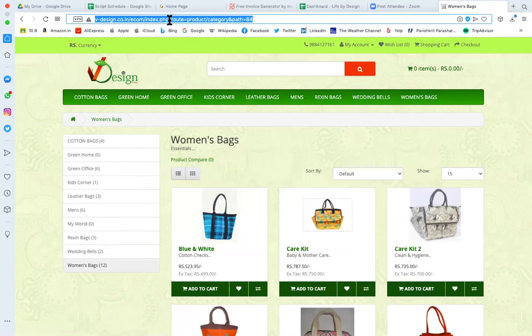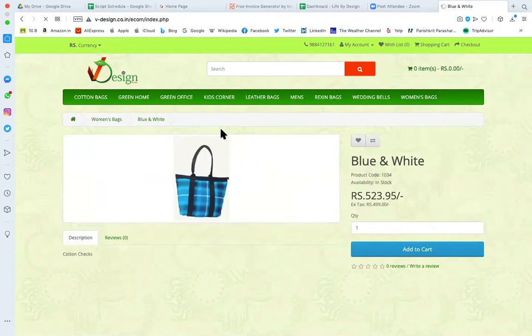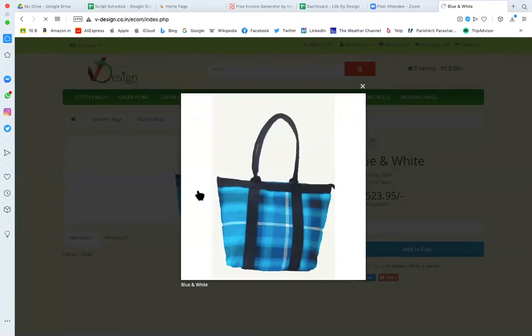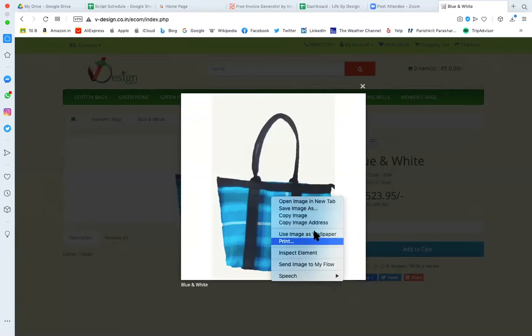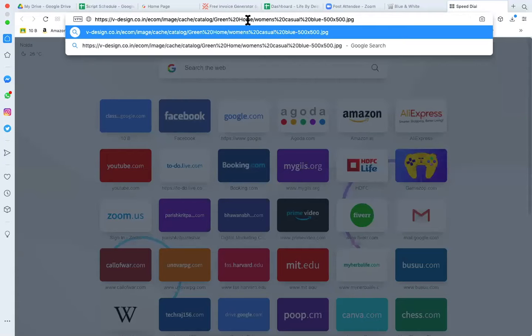There is an index.php file, and this is your product page, and this is your product. If I know the image address, I copy the image address and try to open it. Your file is under ecom. First you have to identify the ecom folder, then within that the image folder, within that the cache folder, within that the catalog folder, and there you have the catalog.